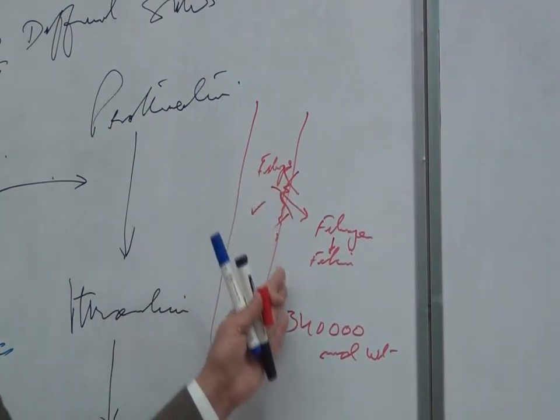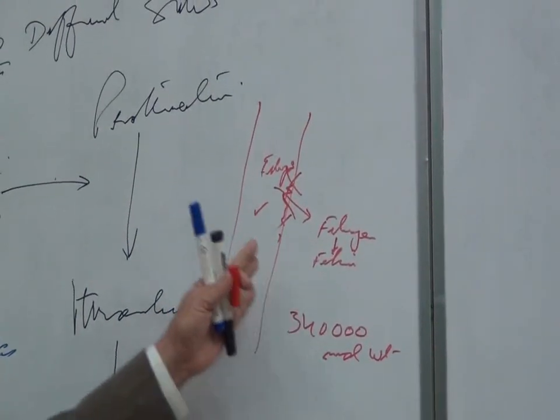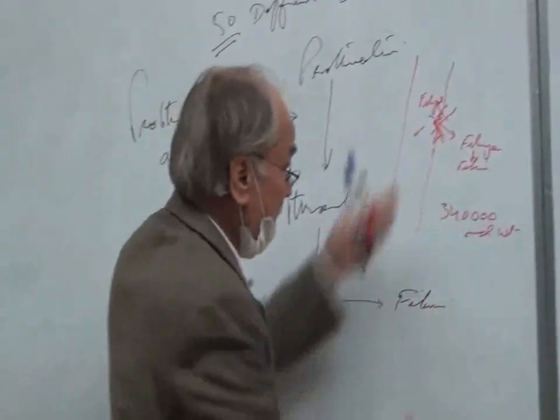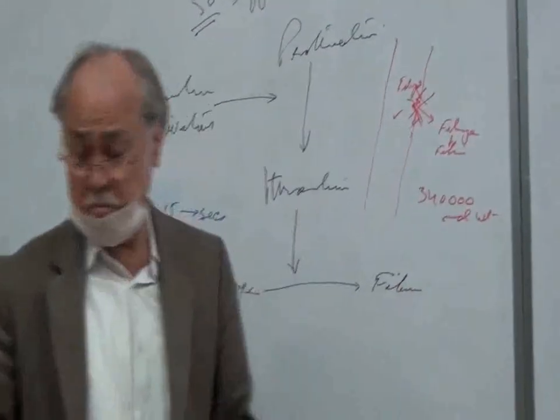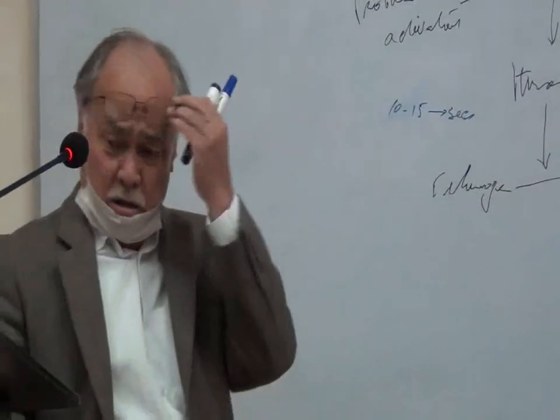Normally it cannot leak from the blood vessels into the interstitial spaces. Once damage to the blood vessels takes place, the fibrinogen comes out and converts into fibrin, which means that the clotting takes place outside the blood.